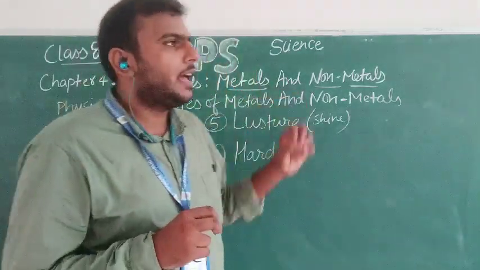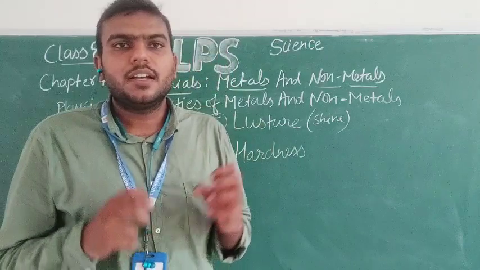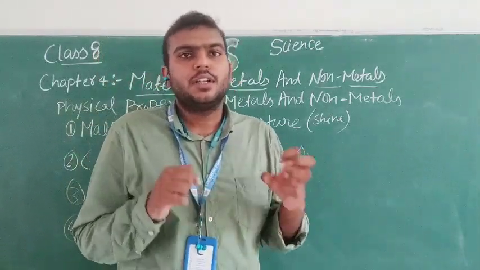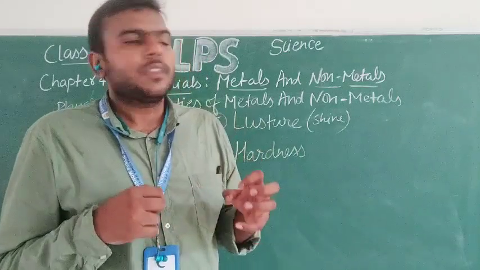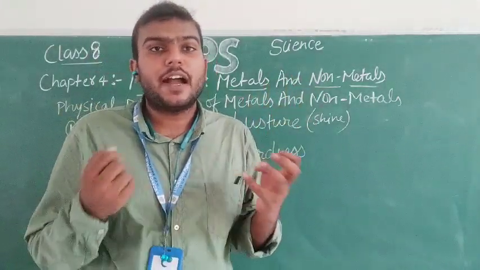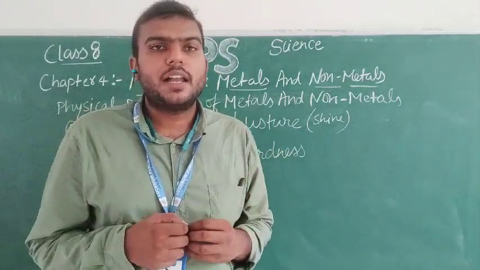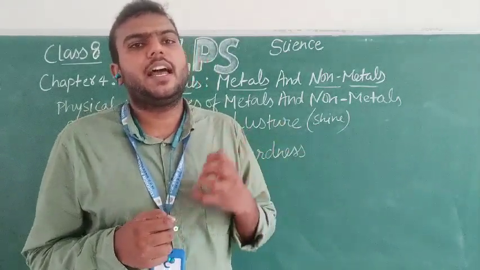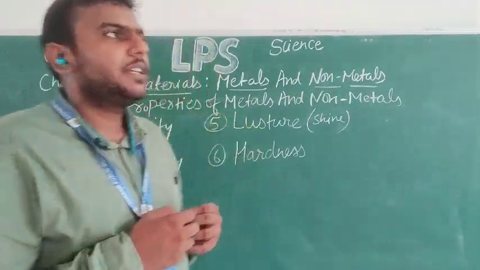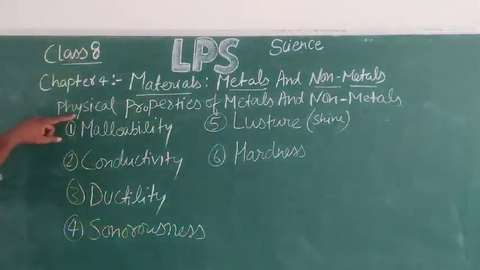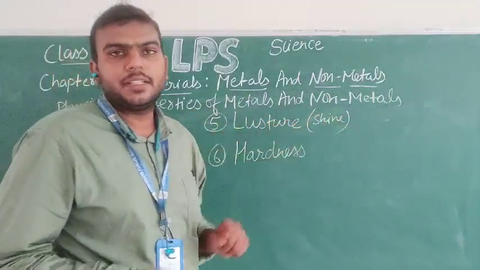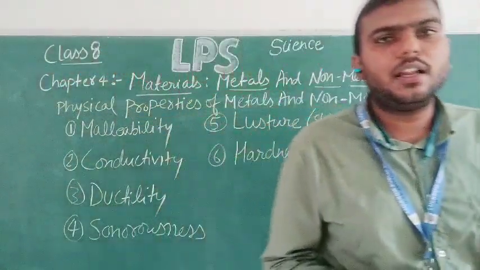And non-metals are like graphite and so on. So there is a great difference between metals and non-metals. How will I recognize which one is a metal and which one is a non-metal? I will be doing the comparison between their physical properties.